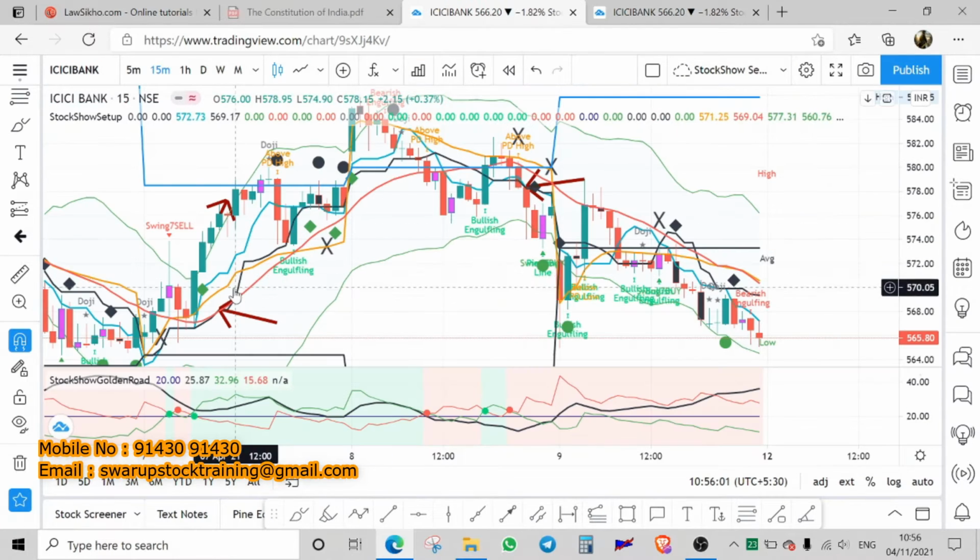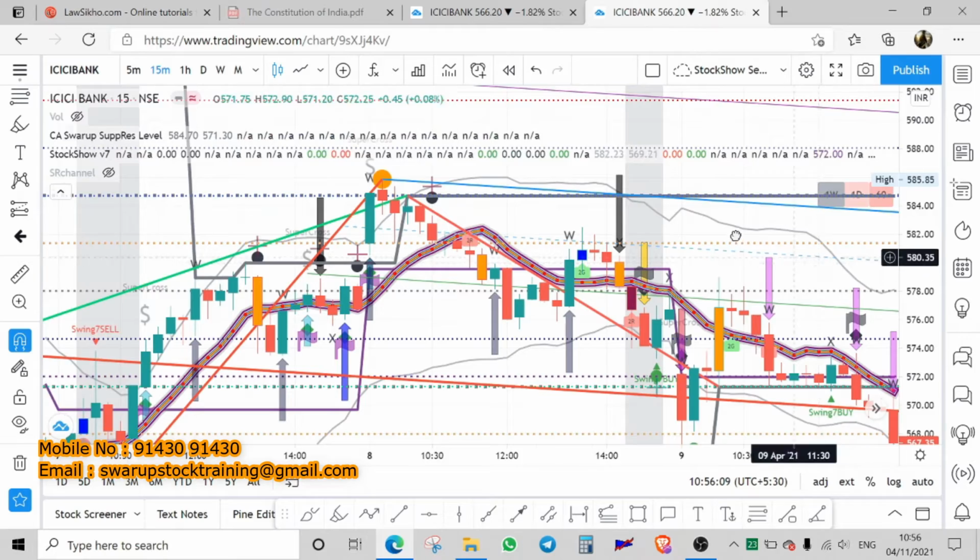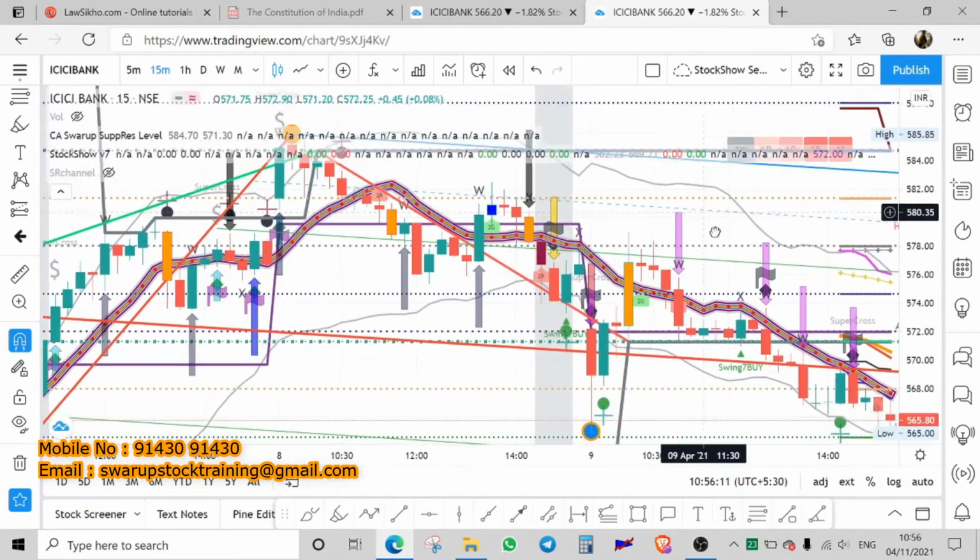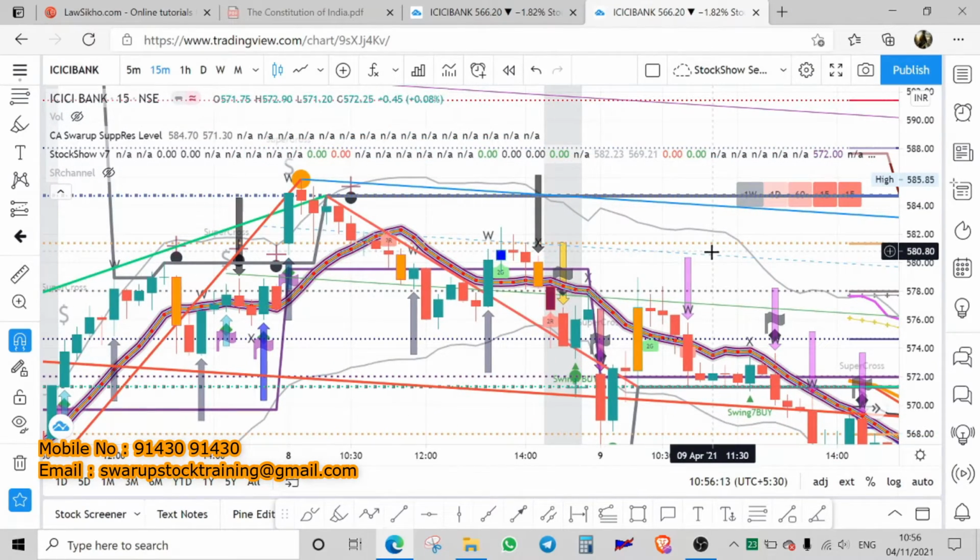So that's the difference. Here for the safe traders, we have eliminated all this noise, and only the signals are given. It is super safe, but at the same time it gives very good signals at the right time, at the right place, and that makes money. That's the reason there is a price difference between these two.